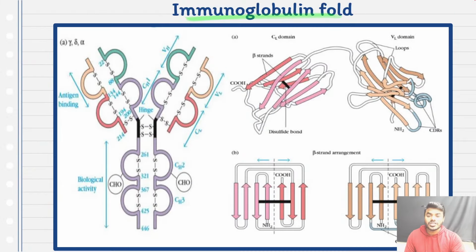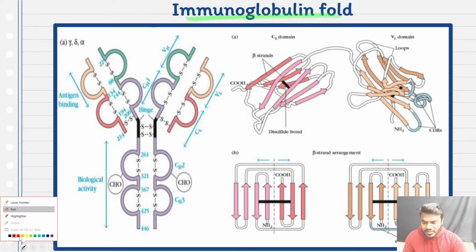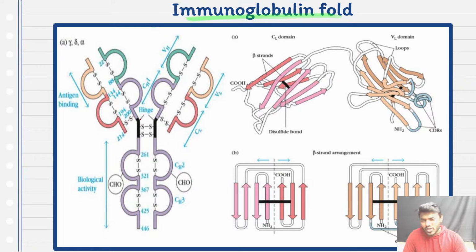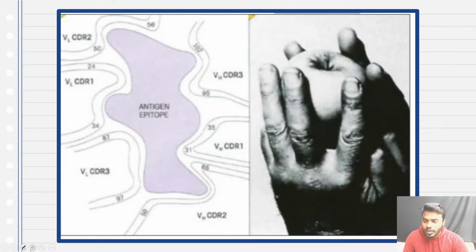Now all the students look into this picture very carefully. All of you pay attention, friends. This is a really important concept. Now the question is, how many CDRs are present? This is the CDR region, right? Every student has to look into this diagram very carefully. If you look into this diagram, in the middle there is an apple and two hands are there.